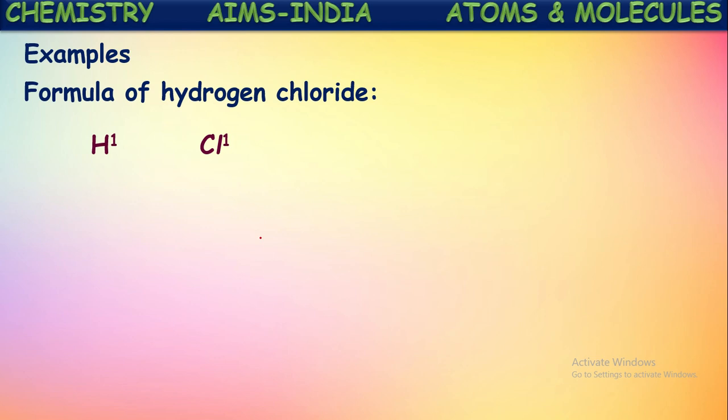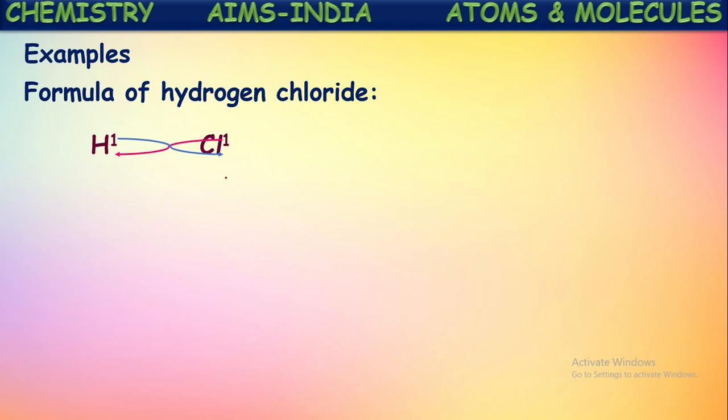Next, their highest common factor should be eliminated from their valencies. As both are 1, no common factor will come, so we'll skip that step. Next step, their numbers are interchanged or crisscrossed like this. The 1 present on chlorine is written at the subscript place of hydrogen, and the 1 present on hydrogen is written as a subscript for chlorine.